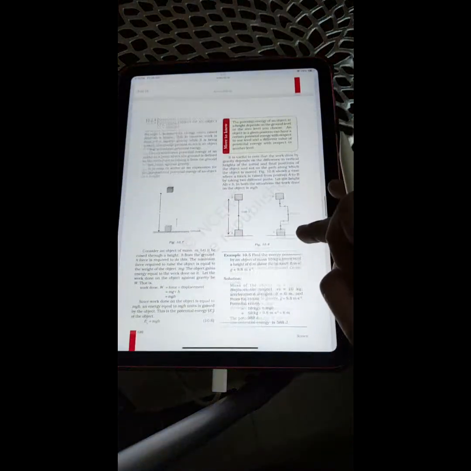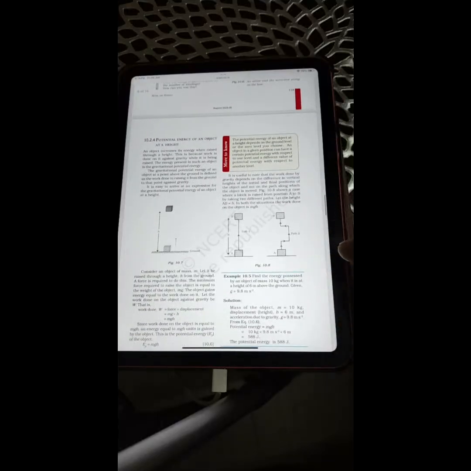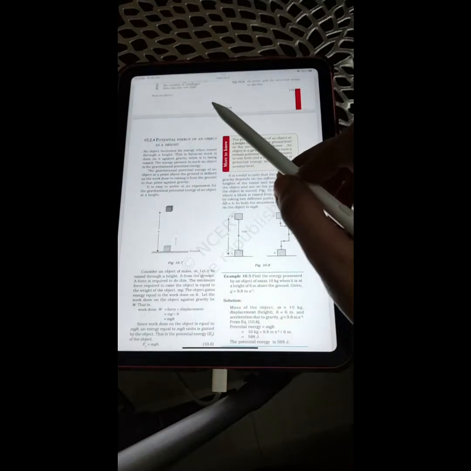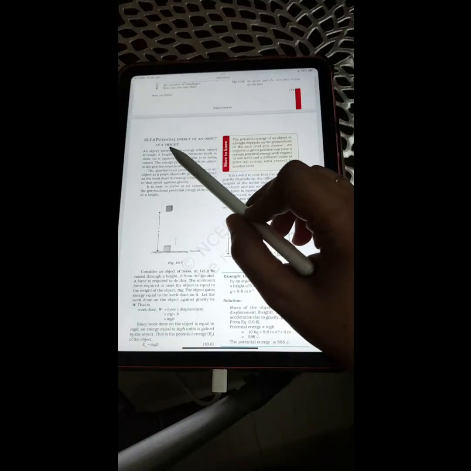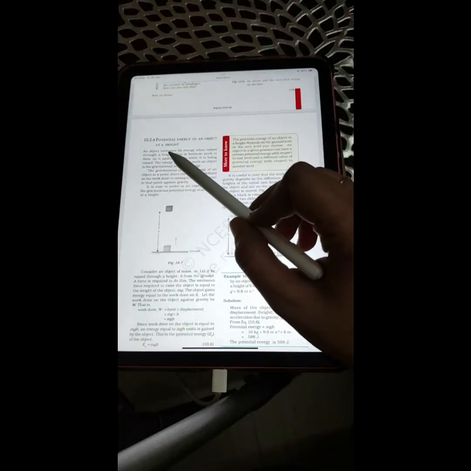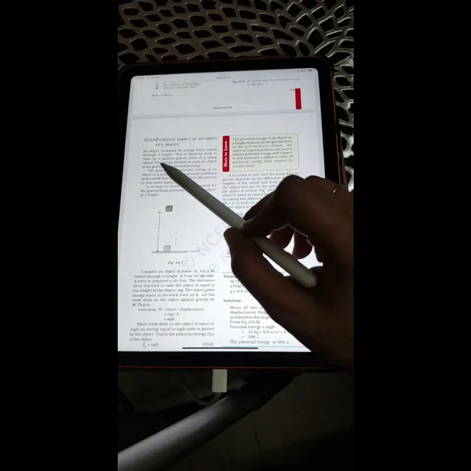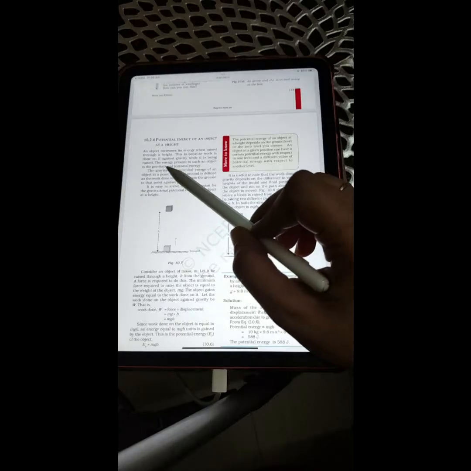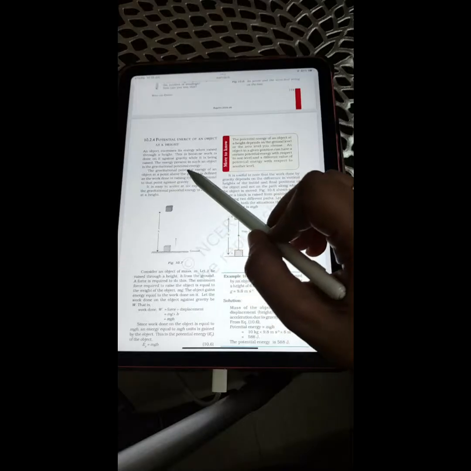So we are on page number 120 and our heading is 10.2.4. I hope the screen is visible to everybody. Potential energy of an object at a height. An object increases its energy when raised through a height. This is because work is done on it against gravity while it is being raised. The energy present in such an object is the gravitational potential energy.